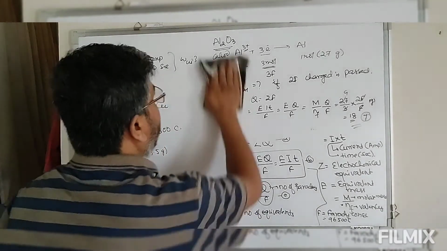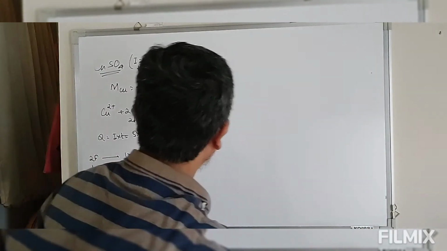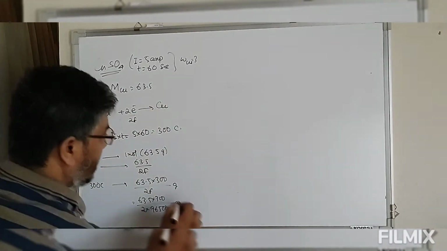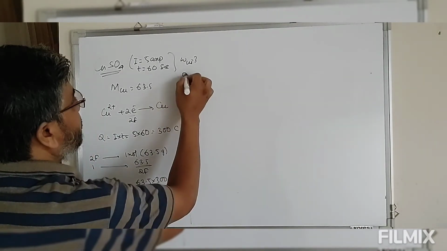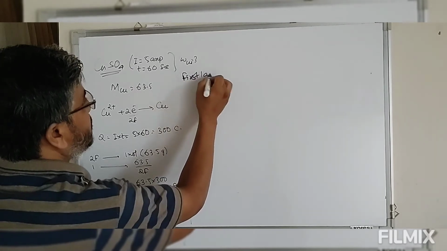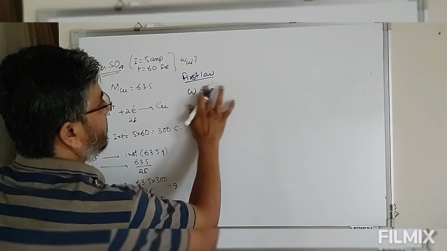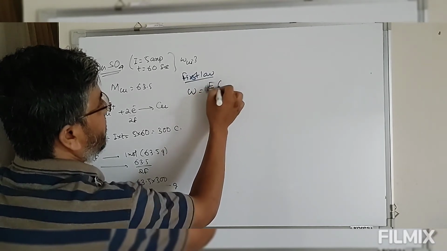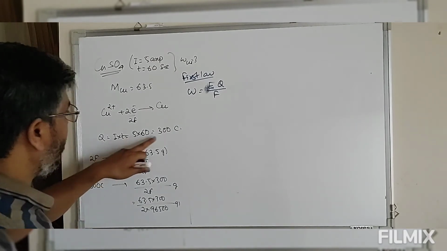Or by use of the first law, we can also define it. Now look at this alternative way. So the first law says W is equal to EQ by F. We have defined Q here.